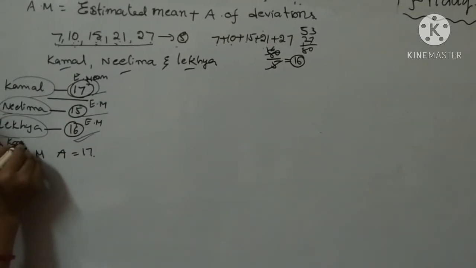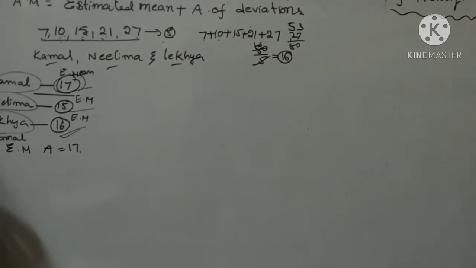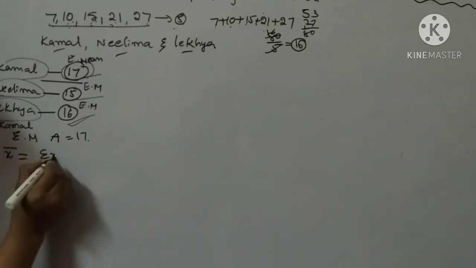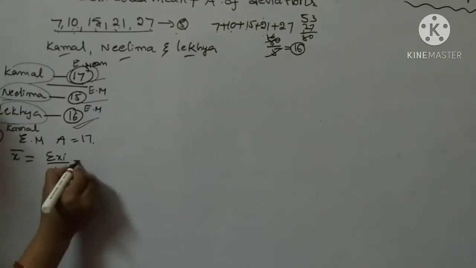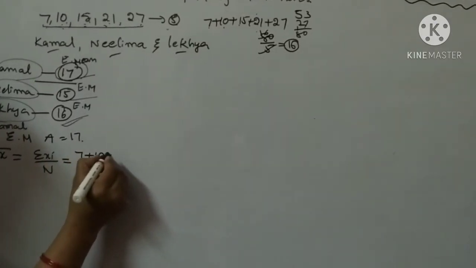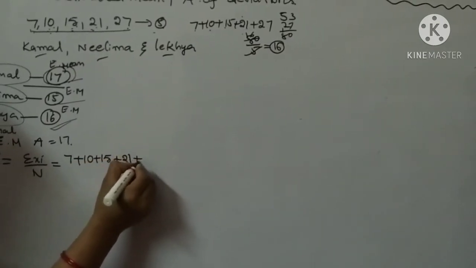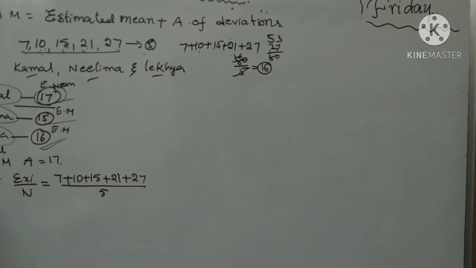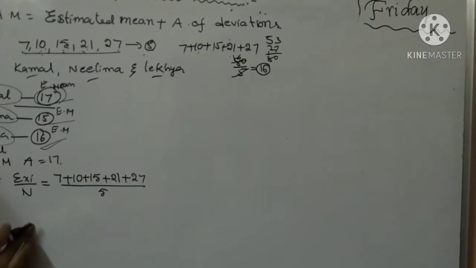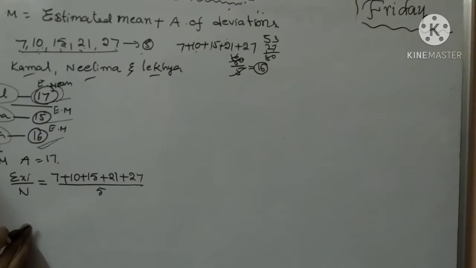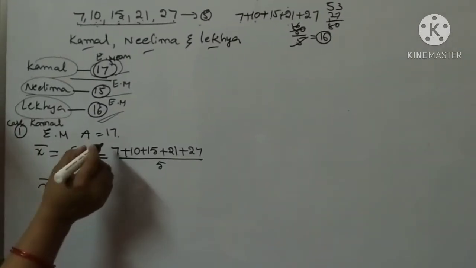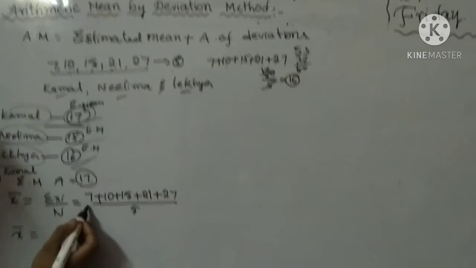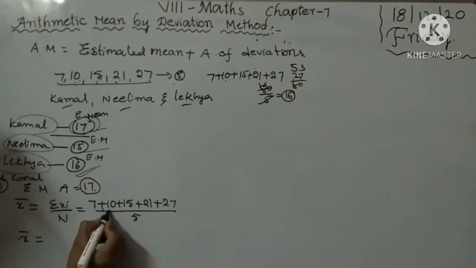Actually, we know the arithmetic mean is sigma xi by n, that is 7 plus 10 plus 15 plus 21 plus 27 by the number of observations, 5. Now each observation is written in terms of deviation from the assumed mean A. Here Kamal's estimated mean is 17.